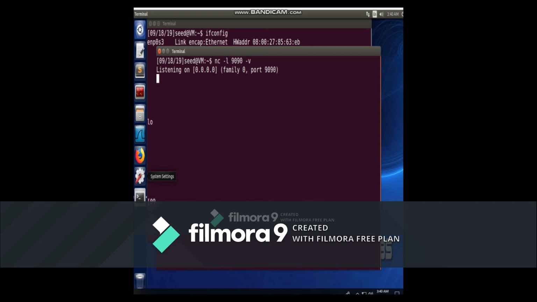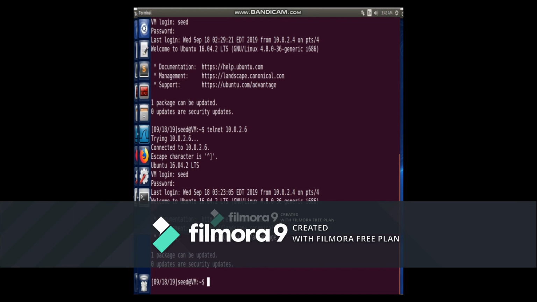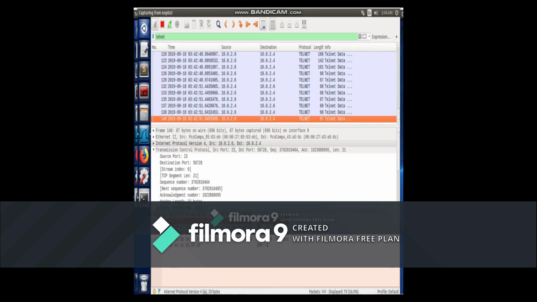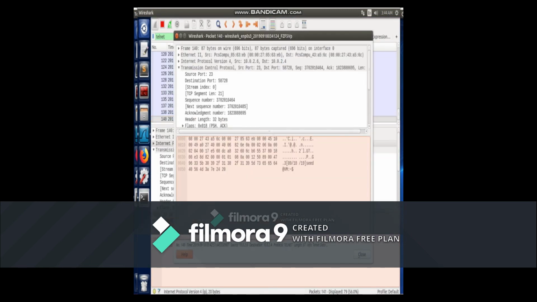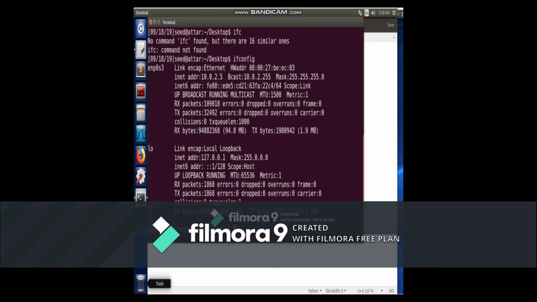Now to switch over to our client, and we're trying to connect to our server, and once we connect to the server, we will go to Wireshark to see all the data that we need to put into our code for this attack. Alright, we have successfully connected via telnet. Now we go to Wireshark and look at the information to input our parameters into the skeleton code, such as the ports and sequence numbers.